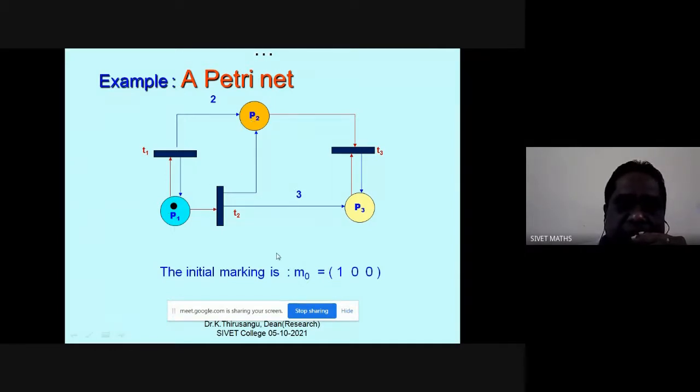as a 3-tuple. The first entry is for place P1, the second one is place P2, and the third one is place P3. In the first place P1, there is 1 token, therefore I put 1 here. In the remaining places P2 and P3, there are no tokens, therefore I put 0, 0. So if a Petri net has 5 places, then the marking is a 5-tuple.